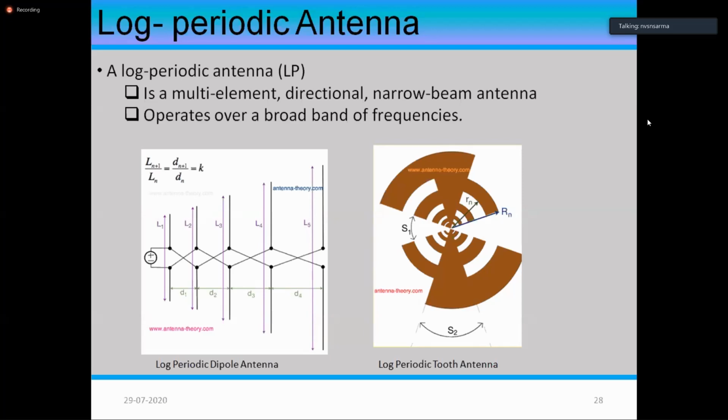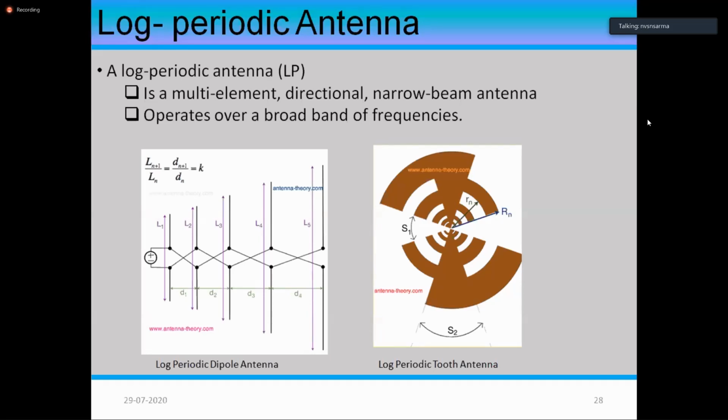That means for the first dipole, the feeding is given from one line at the left side. For the next dipole, it is given onto the right side. The feeding of the same line is connected to the right arm. First left arm, then right arm, then left arm, like that one line will be going. Another line will be going first right arm, then left arm, third one right arm. Like this it will be going. The crisscrossing is essential to get good impedance bandwidth and all these operations.